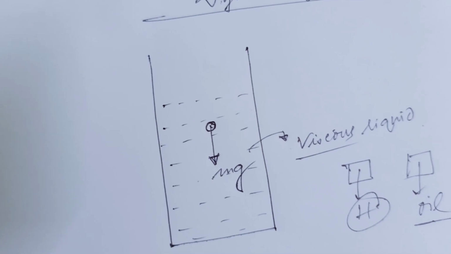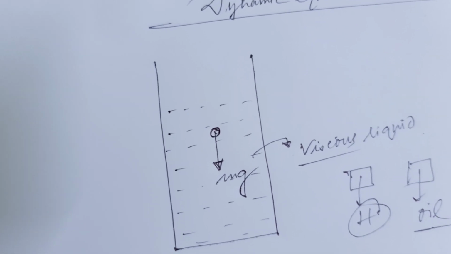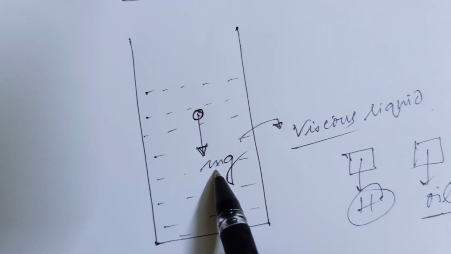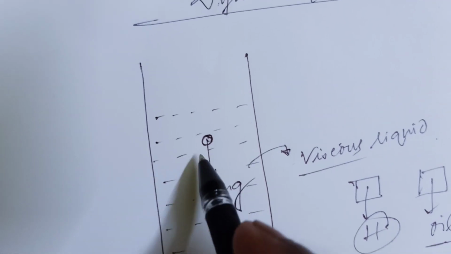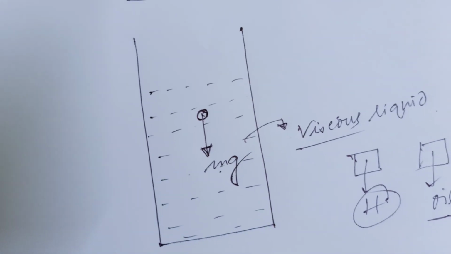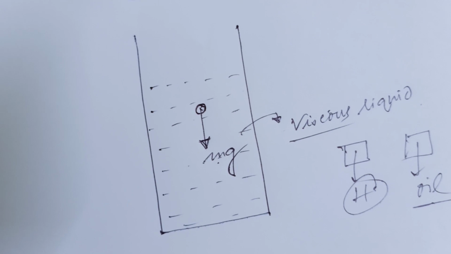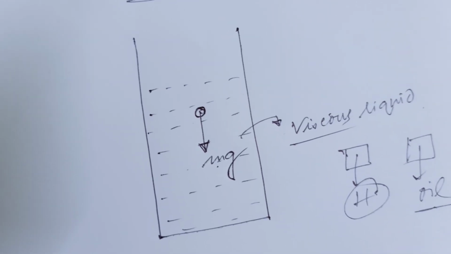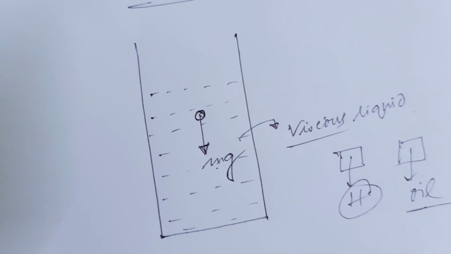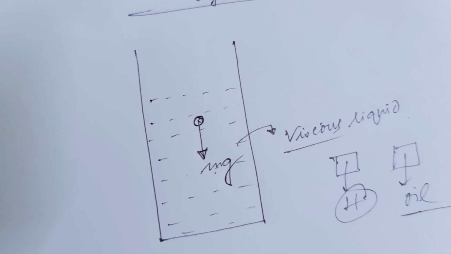What are the different types of force acting? First is mg, and the second, we know that when a body is partially or fully immersed within a particular liquid, then buoyant force comes into play.